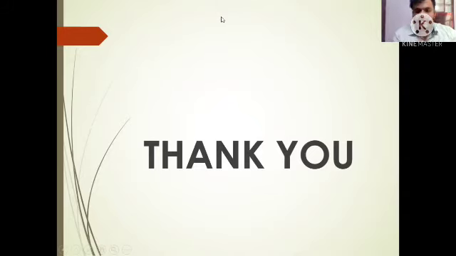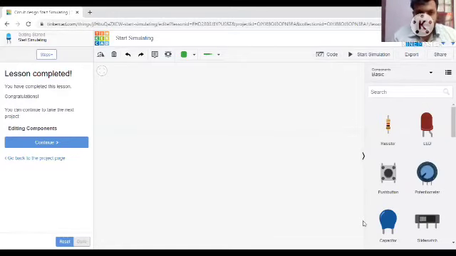For practical sessions, we are using a website known as Tinkercad. Tinkercad is a free website. Everybody can create an account in Tinkercad. Just Google Tinkercad slash circuits and you will get a page. There are a variety of exercises available here. Now today, as it is the first class, we shall see a basic example, how to blink an LED.